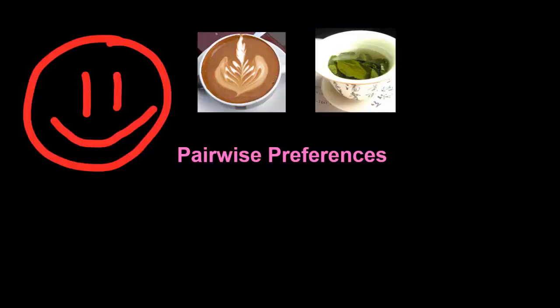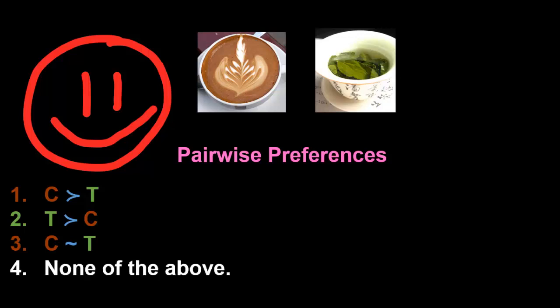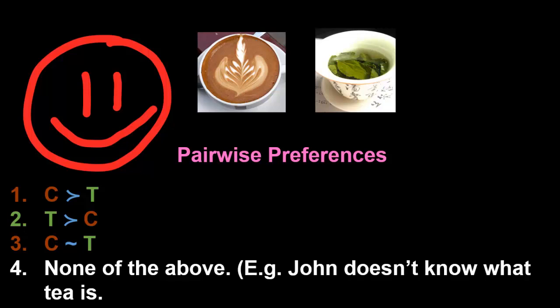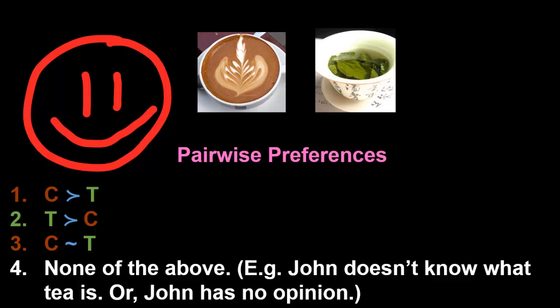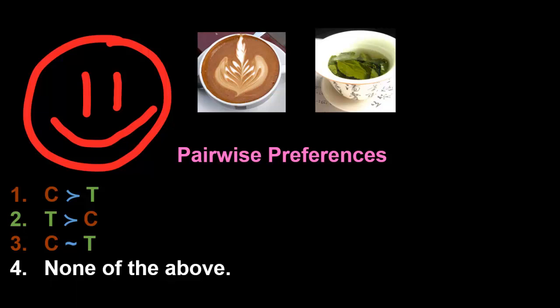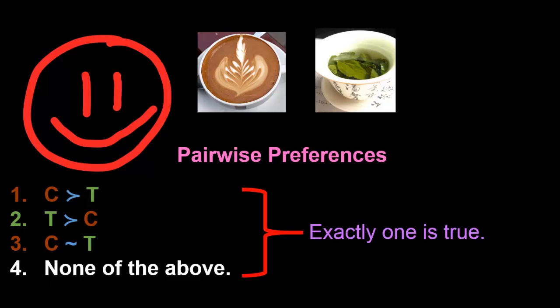Here's John, and here's his coffee and tea. Now, it might be the case that John strictly prefers coffee to tea, or it could be that he strictly prefers tea to coffee, or he is indifferent between coffee and tea, or none of the above is true. For example, it might be that John has never heard of what tea is, so he has no idea how he can form a preference, or he just doesn't have an opinion, he doesn't care about coffee or tea. So, I hope you agree with me when I say that one of these four statements must be true. This is as a matter of logic. The fourth statement is really a catch-all statement. It covers all other possibilities. Hence, one of these four statements must definitely be true.